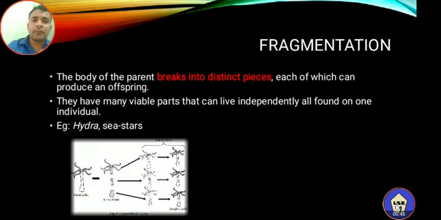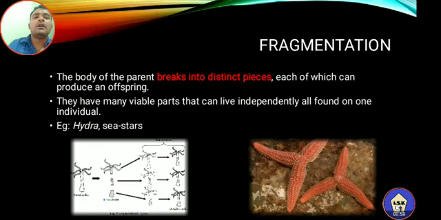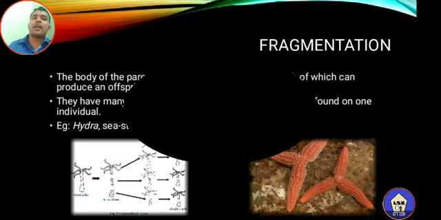This is the photograph of Hydra. Here you can see the fragmentation of the body of the Hydra into 3 pieces, and each fragment will develop as an individual at the end. And this is another photograph, of a starfish. Actually it is made up of 5 arms. Here you can see 3 arms, and the remaining arms will form in the later stage. So this is regarding fragmentation.